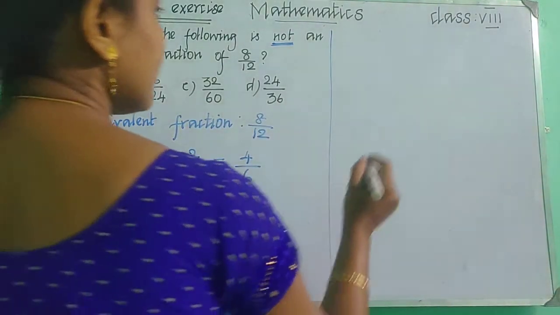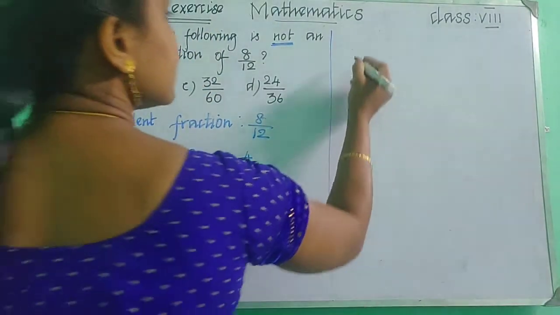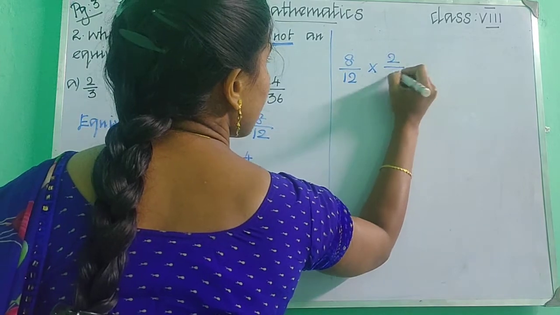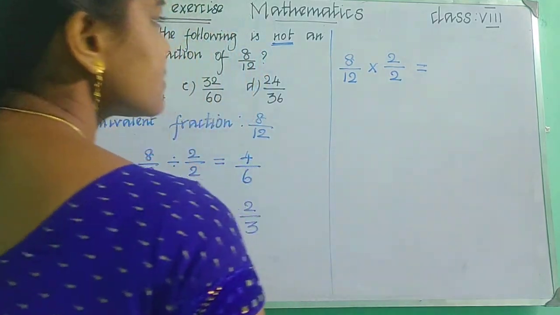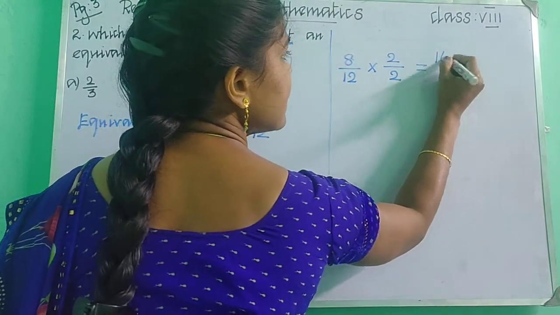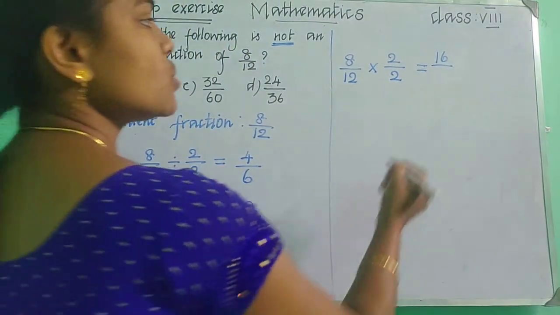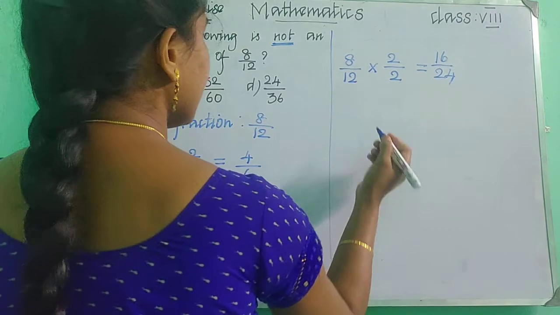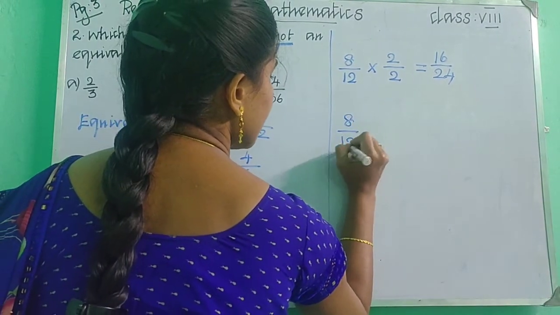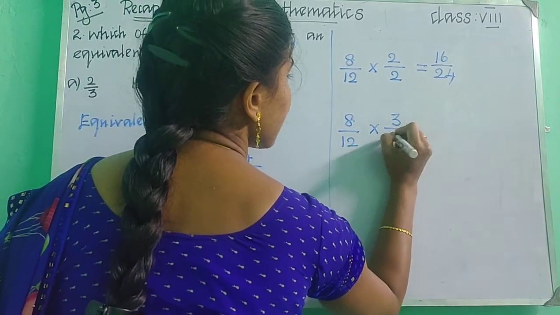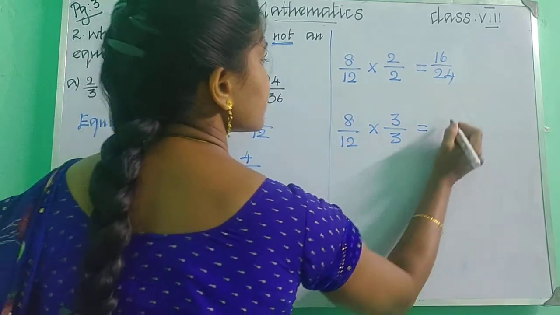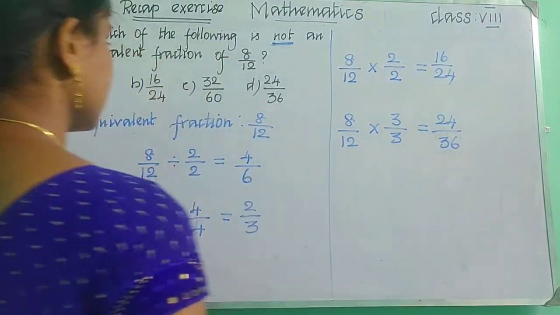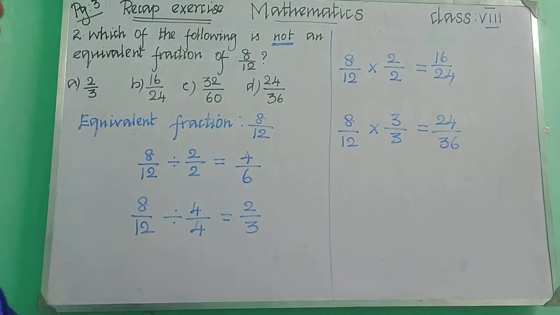Again, can we find by multiplying? 8 upon 12 into 2 by 2. What will you get? 16 upon 24. And again here, 8 upon 12 into 3 by 3. What will you get? 24 upon 36.